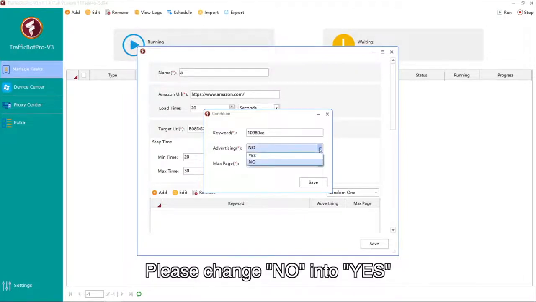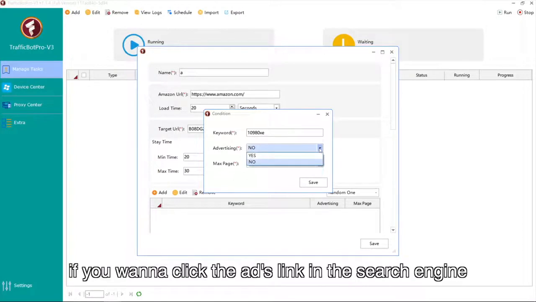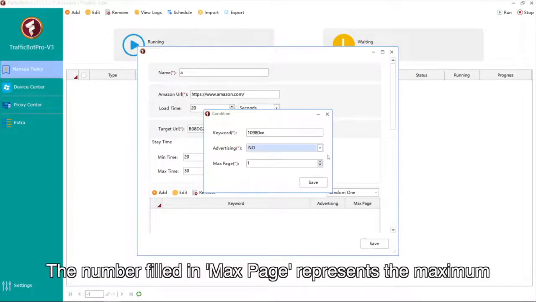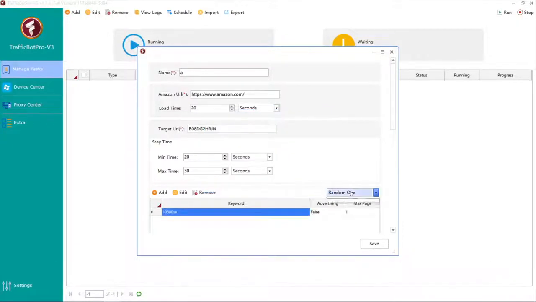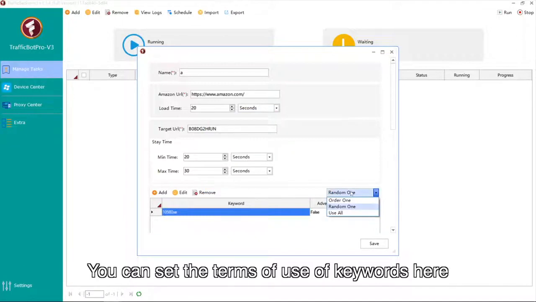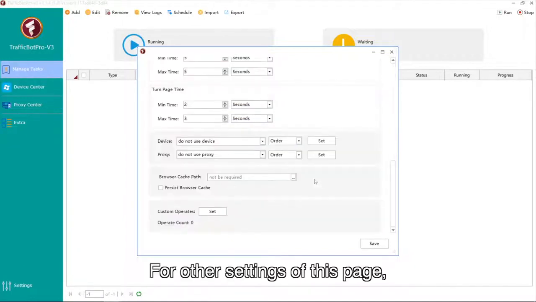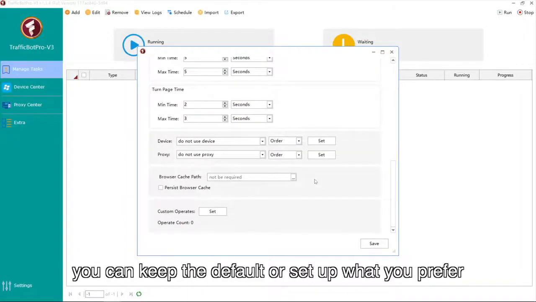Please change NO into yes if you want to click the ads link in the search engine. The number filled in max page represents the maximum number of pages for the software to search for the target URL. You can set the terms of use of keywords here. For other settings of this page, you can keep the default or set up what you prefer.